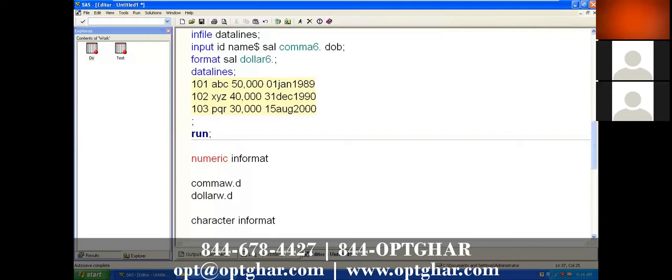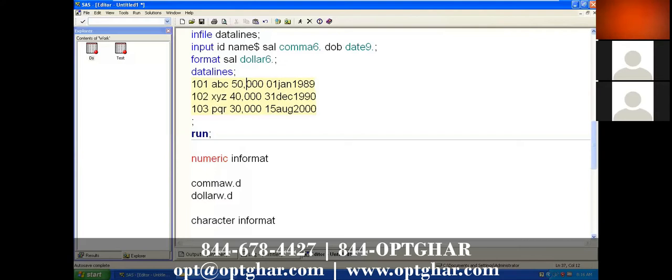Now suppose I specify date 9 dot, so now this is my informat. What numbers will come? In case of salary, what value came? Without the comma, it read all the numbers.